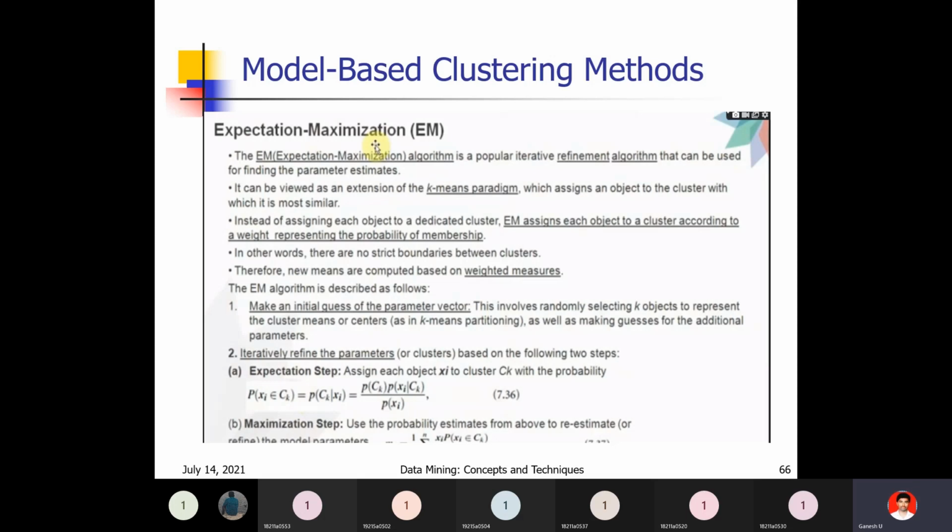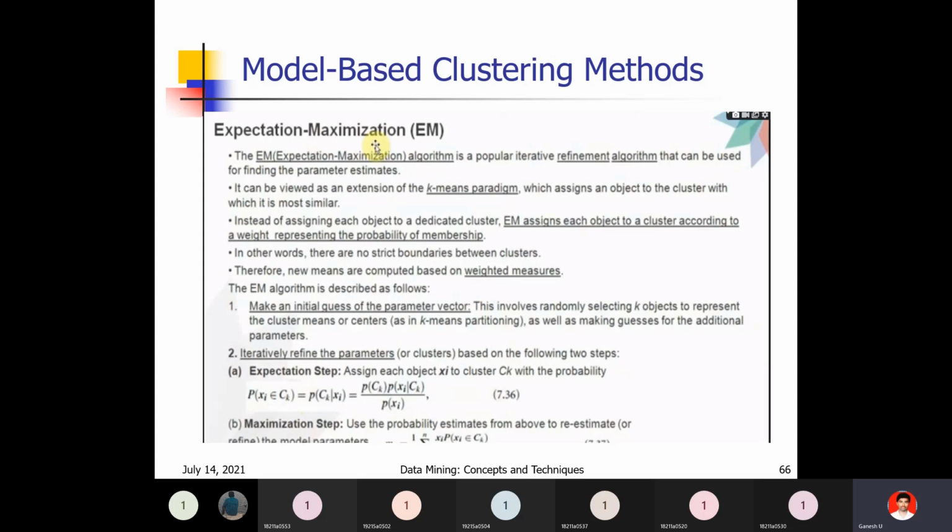So here, EM assigns each object to a cluster according to a weight representing the probability of membership. That weight is nothing but the probability of membership. For that point, what is the probability? That probability is nothing but the weight. So if there is an 80% probability for the first cluster, that is the weight. Weight is 80. Next weight is 60, like that. So that is nothing but probability of membership. In other words, there are no strict boundaries between clusters. As in the k-means algorithm, here there are no strict boundaries.